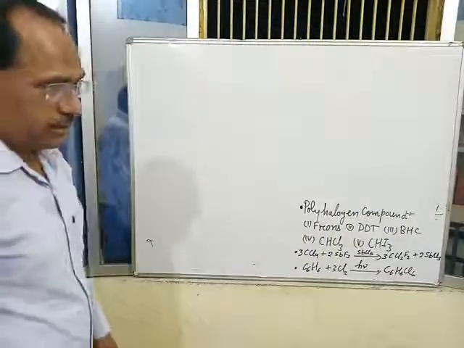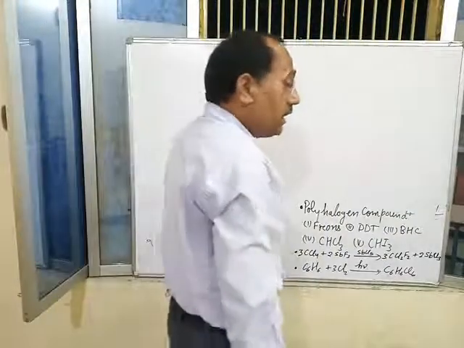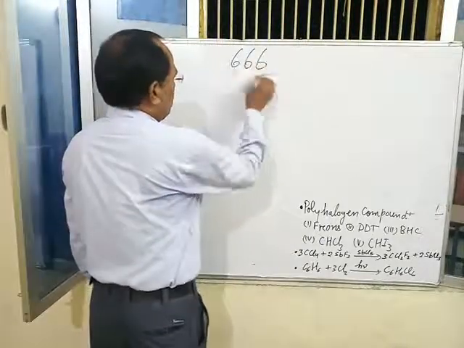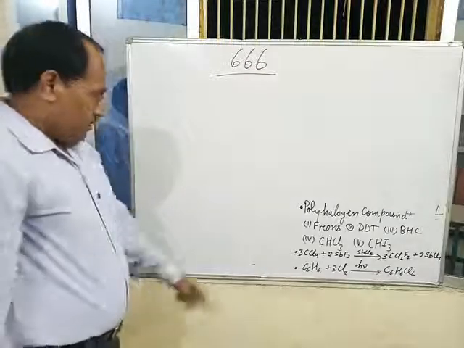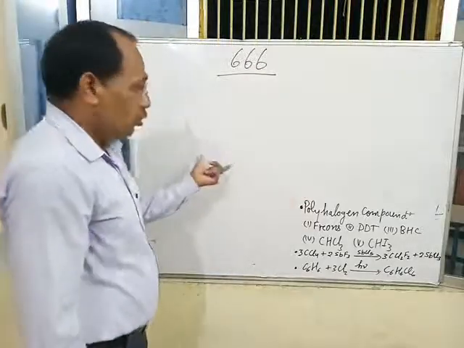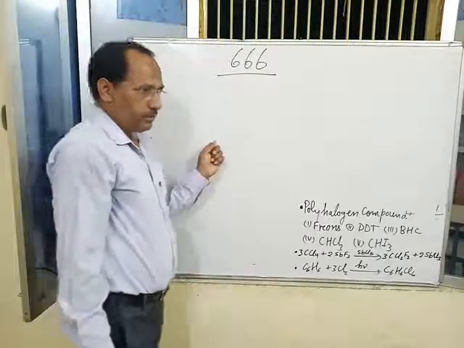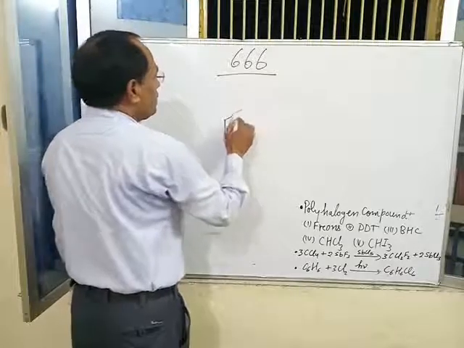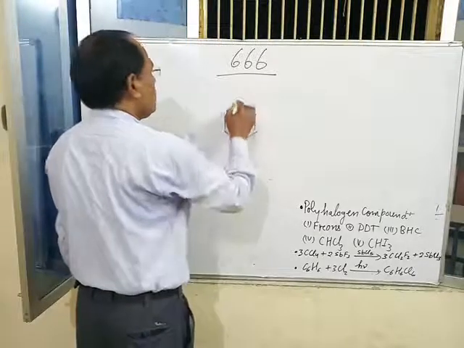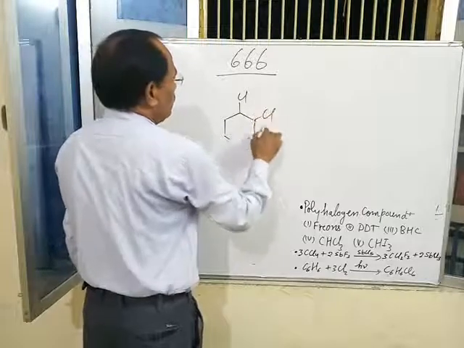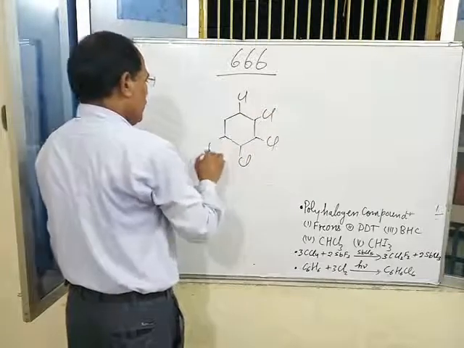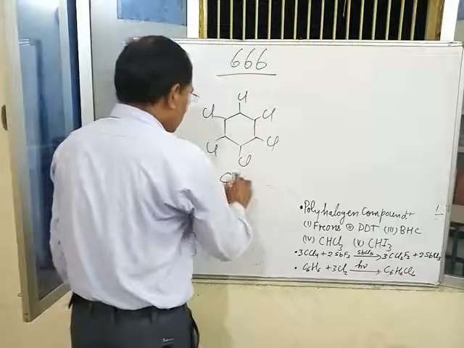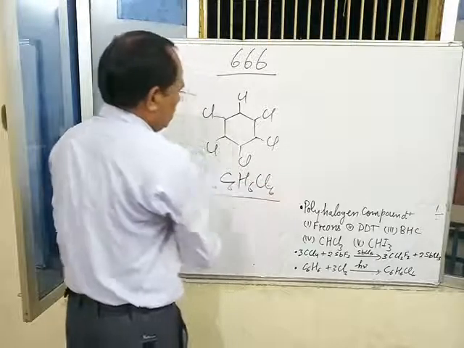Common name of BHC is gammexane or lindane, and is also referred to as 666. Chemically it is known as benzene hexachloride. Its structure is written with 6 Cl, 6 carbon and 6 hydrogen, that is C6H6Cl6.